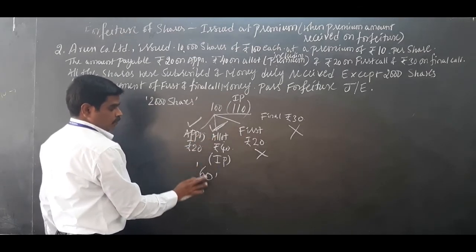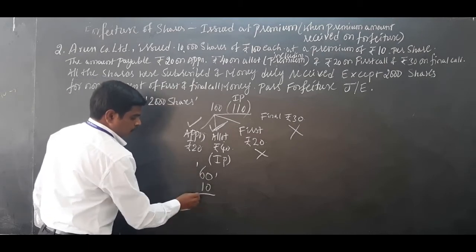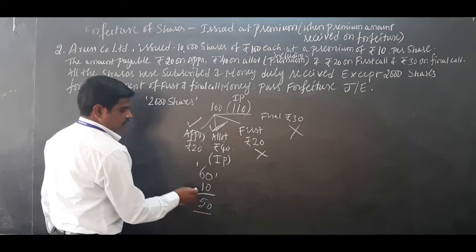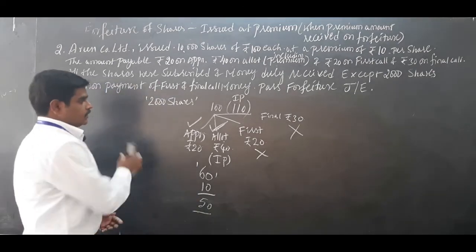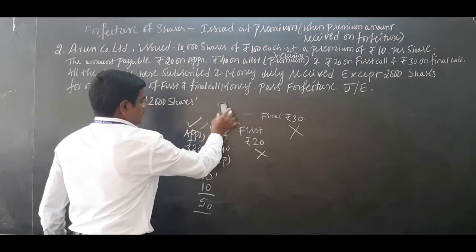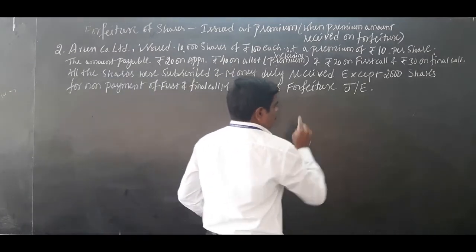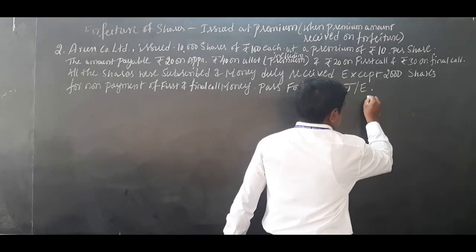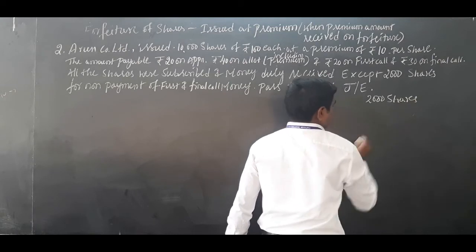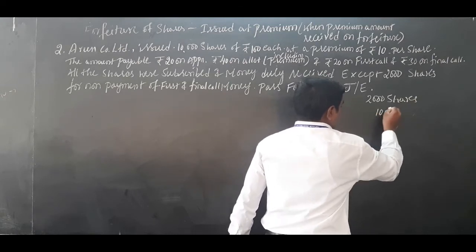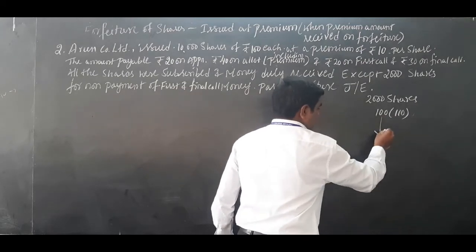So you should be careful when I go for forfeited shares account. 10 rupees should be minus, and you have to take 50 rupees for forfeited shares account when we are passing the journal entry. So let us start the journal entry for 2000 shares. Here, 2000 shares are cancelled. 100 rupees face value, 110 issue price.